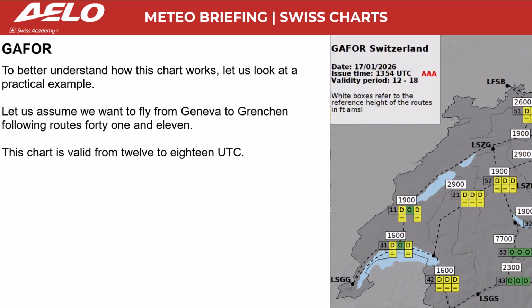To better understand how this chart works, let us look at a practical example. Let us assume we want to fly from Geneva to Grenchen, following routes 41 and 11. This chart is valid from 12 to 18 UTC.